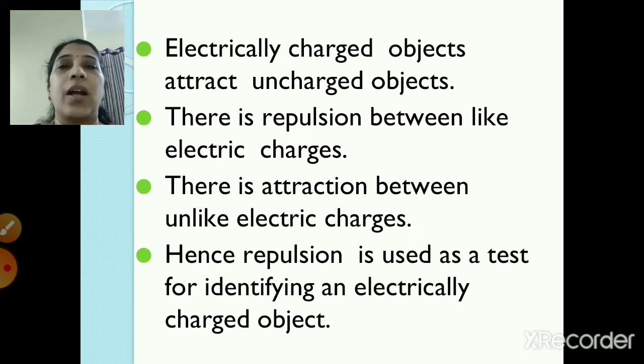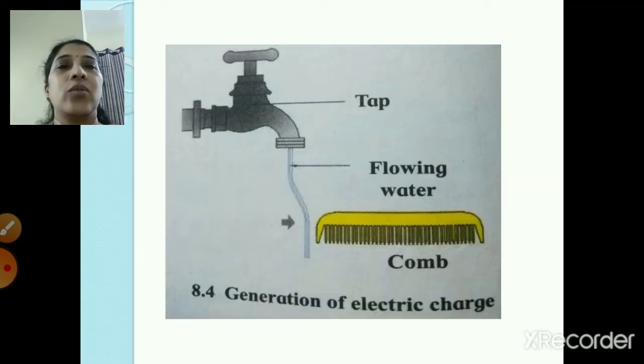As we discussed in the experiment, first both the straws were not charged, there was no charge on the objects. But when one straw was charged and the other was uncharged, what happened? There was attraction, right? And then when we took both the straws charged, what happened? There was repulsion, right?